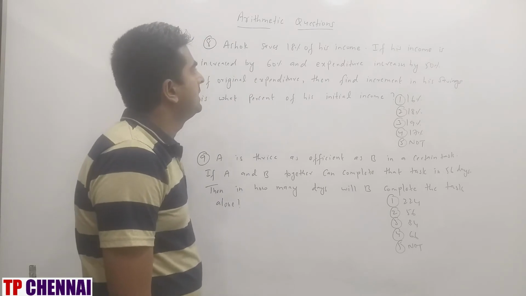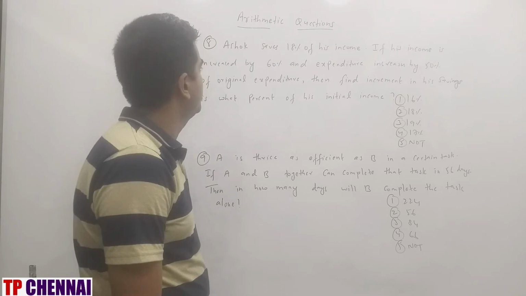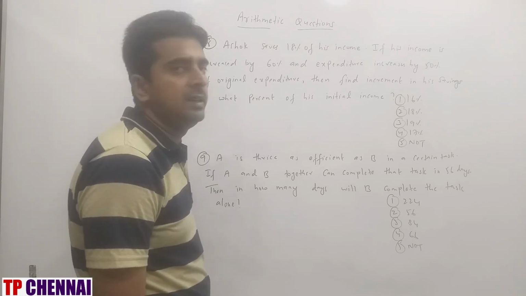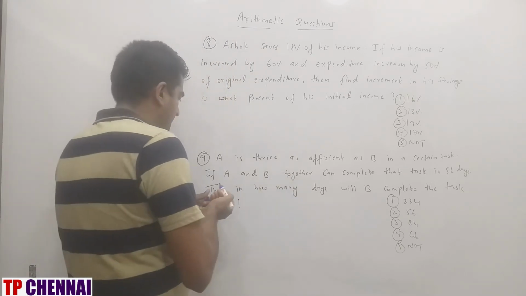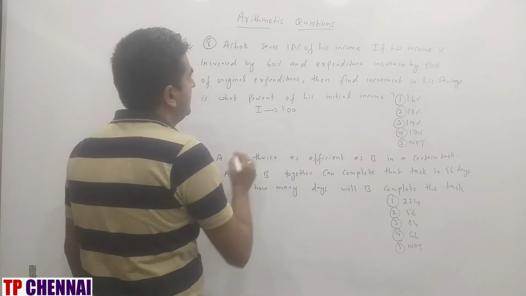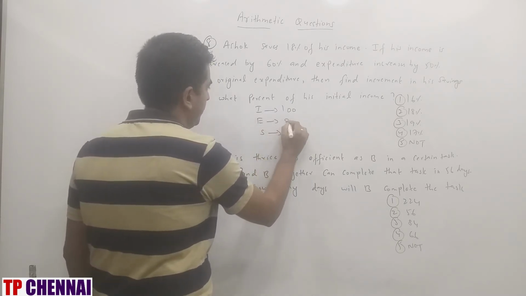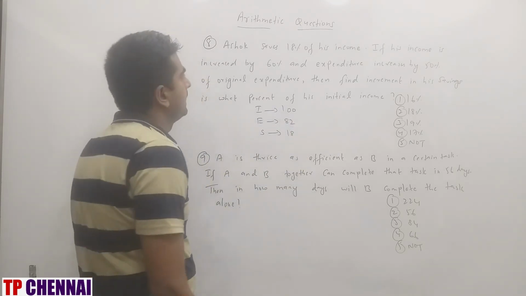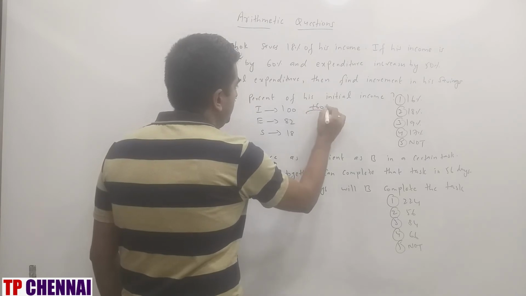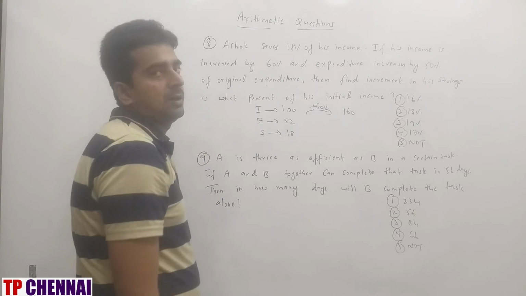Ashok saves 18% of his income. If his income is increased by 60% and expenditure increases by 50% of the original expenditure, then find the increment in his saving as a percent of his initial income. So I am assuming the income of Ashok is 100, saving is 18, so expenditure will be how much? 82, right? Now he is increasing his income by 60%, so his new income will be 160, and expenditure increases by 50%.